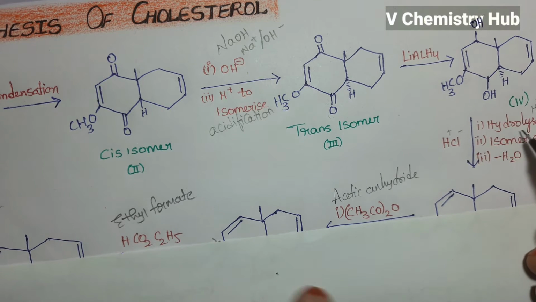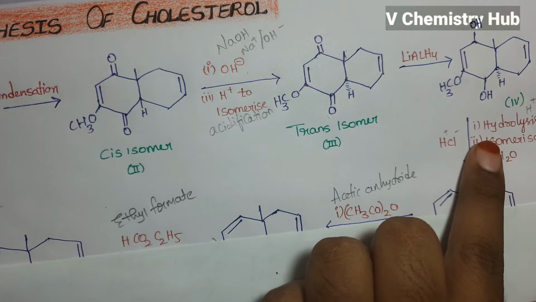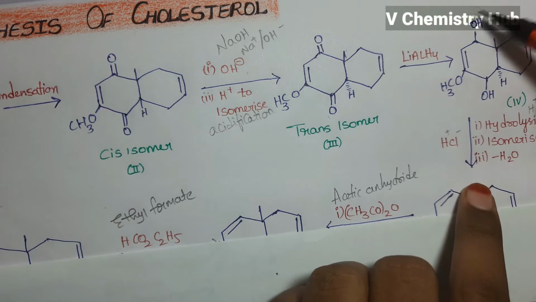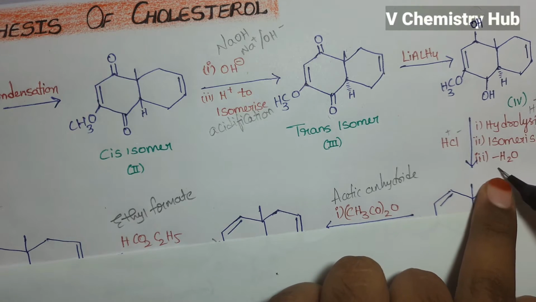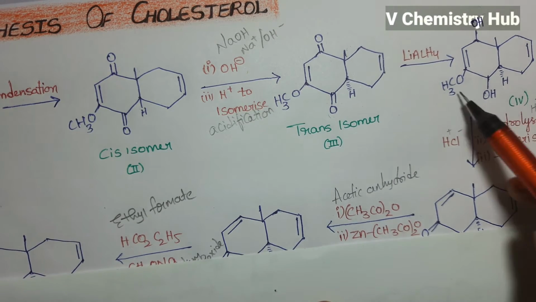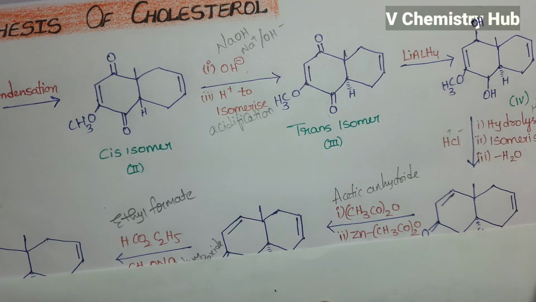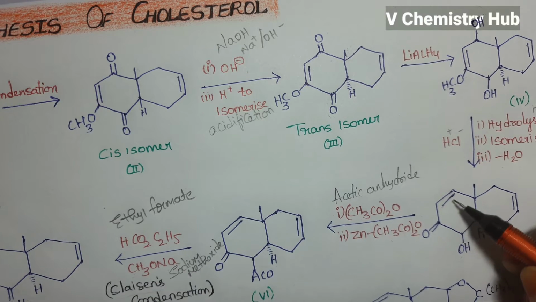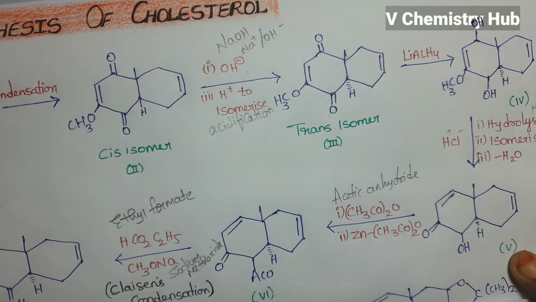So on hydrolysis, H+ and OH, a water molecule will get eliminated, that means dehydration takes place. And here from OH and this methyl group, minus CH3OH will take place. So a new double bond forms between these two carbons. So this is the compound 5.